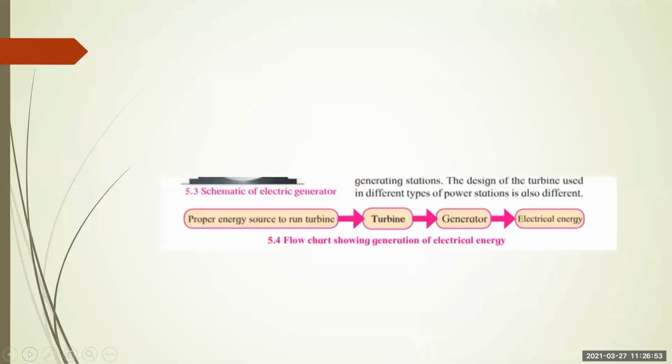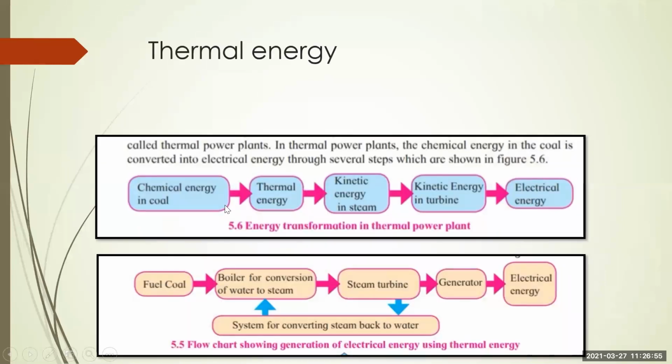See, I have given you the flow charts. This is the flow chart of thermal energy. You may get this flow chart to complete. Thermal energy has two charts: one where energy transformation in a thermal power plant is shown, and one showing generation of electrical energy using a thermal power plant.